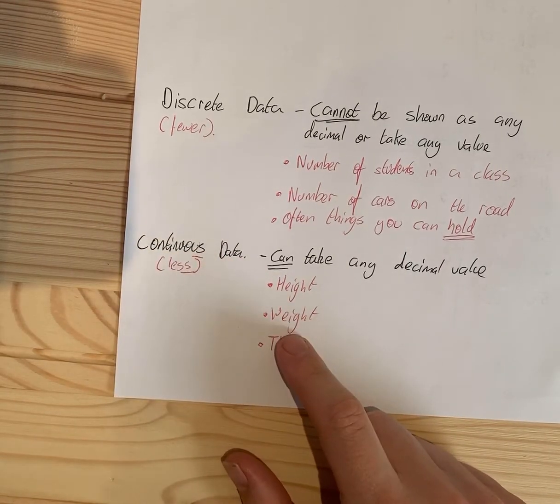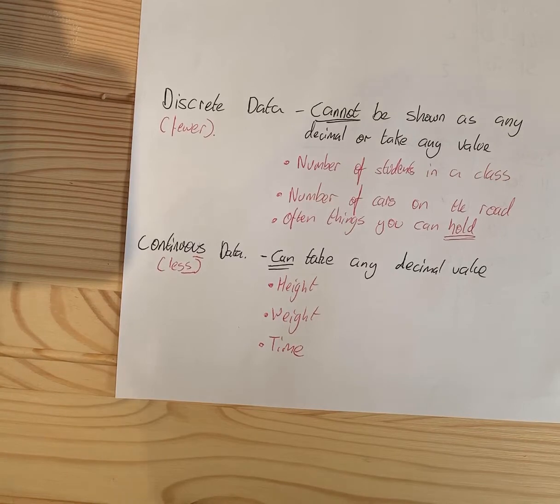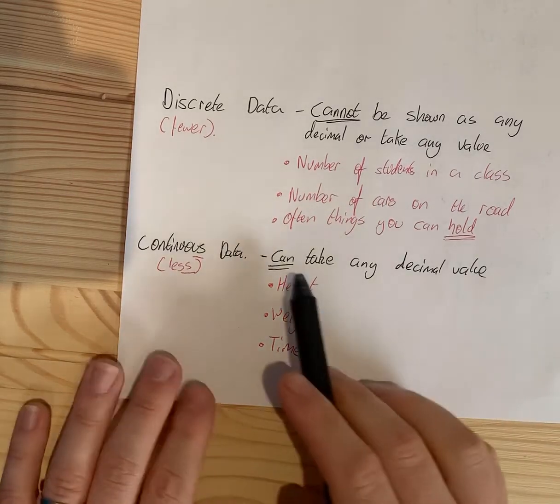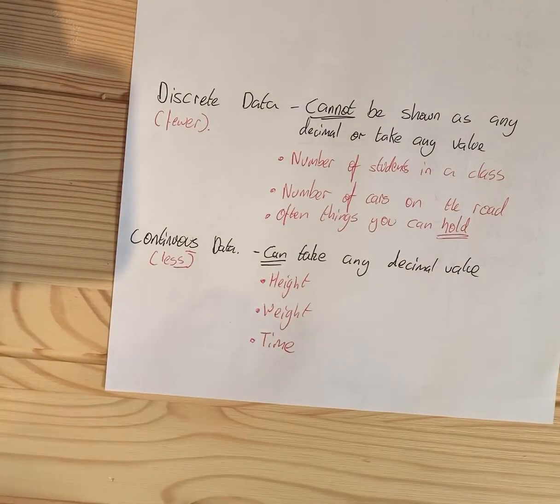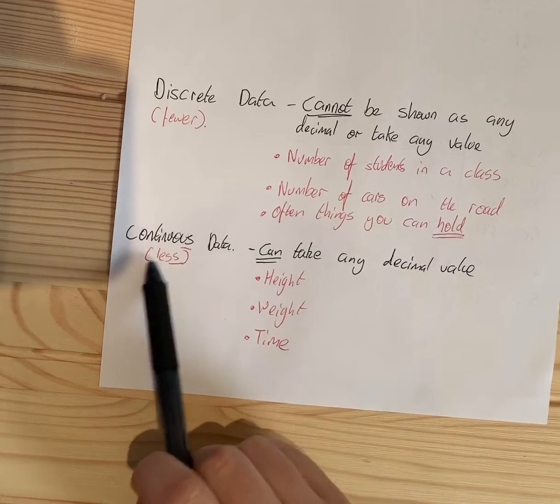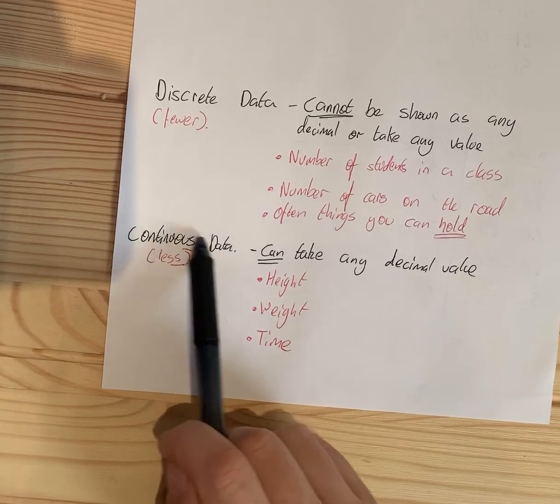Weight. You might be 50 kilograms, you might be 51 kilograms, you might be 50.2387 kilograms. There's no gaps there. It makes sense to take any decimal value. Time, something might take 10 minutes, it might take 11 minutes, but it might take 10.124 minutes. If you use the word less to describe it, it'll be continuous data.